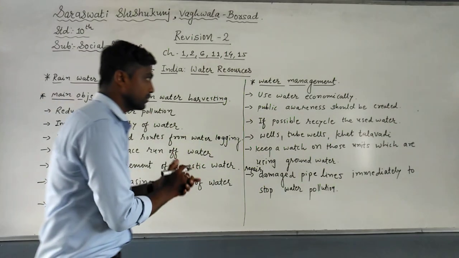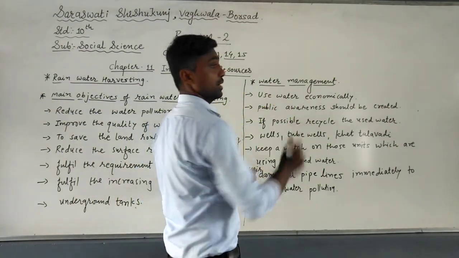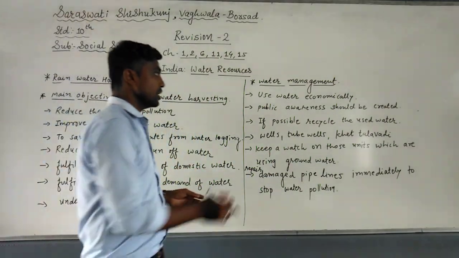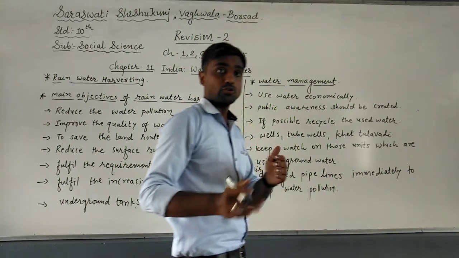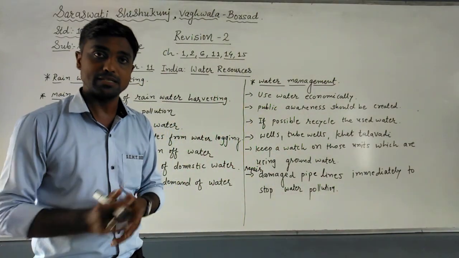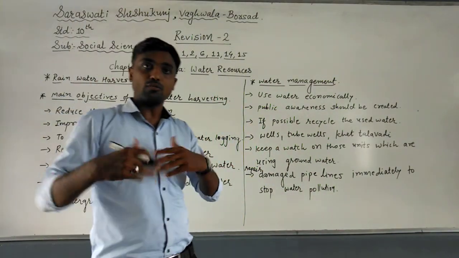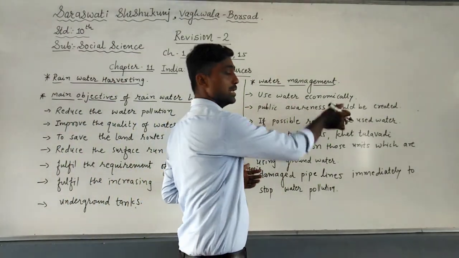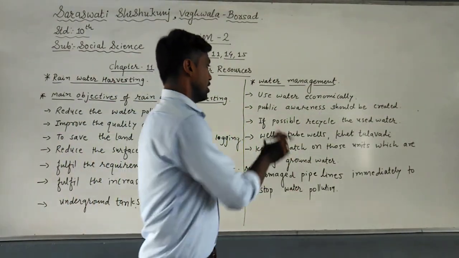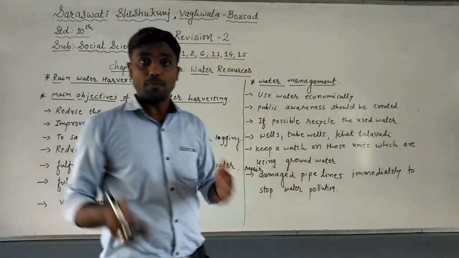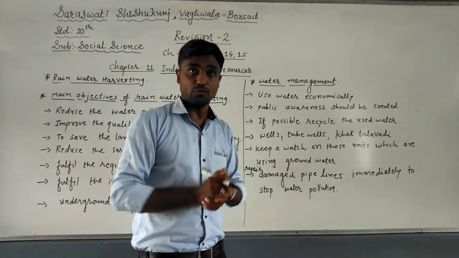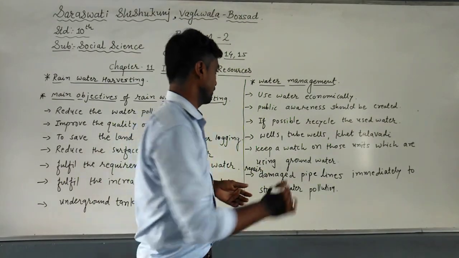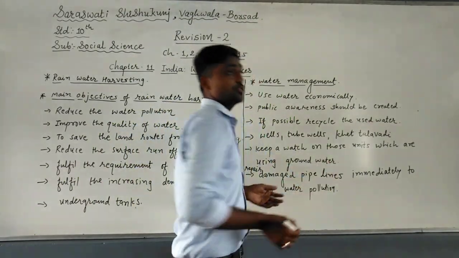Now the last topic of this chapter is water management. Which points should be considered for water management? So here, use water economically in toilets, gardens and basins. Sometimes people waste water so many times, we see that, okay, so it should not happen. Use water economically in these 3 areas generally. Public awareness should be created. The public must be aware that water is an important part of our life. It must be conserved or saved. If possible, recycle the used water.